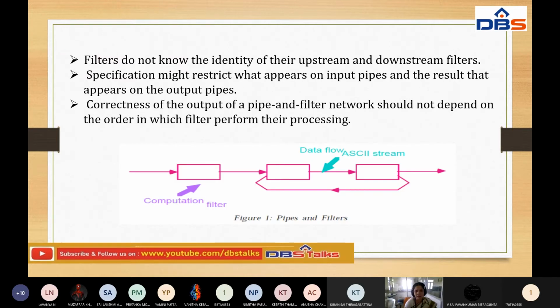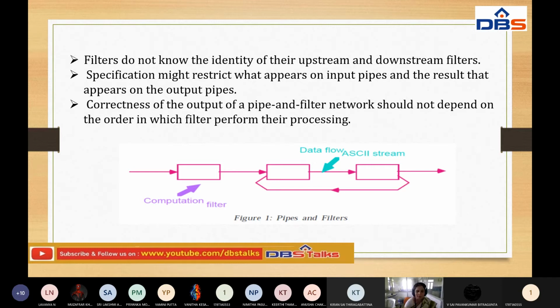Next, filters do not know the identity of their upstream and downstream filters. As I said, a particular filter doesn't know what the upstream, the before filter, is, and what the downstream, the after filter, of the current filter is.